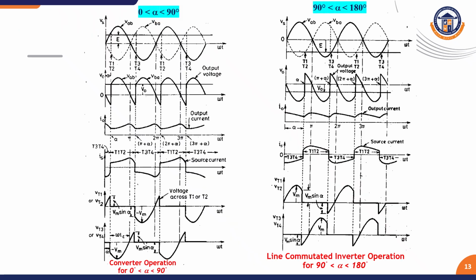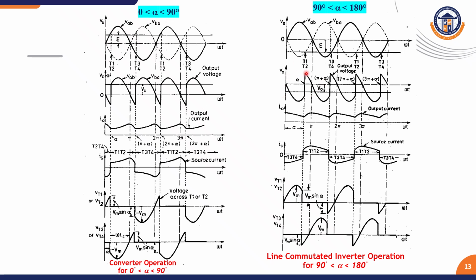One of the most important operations in a fully controlled converter is the presence of an inductor in the load. When we increase the firing angle above 90 degrees, it will act as an inverter operation. When the firing angle is below 90 degrees, it will work as a converter operation. You can see here the waveform is in the positive direction for alpha, the firing angle, below 90 degrees.